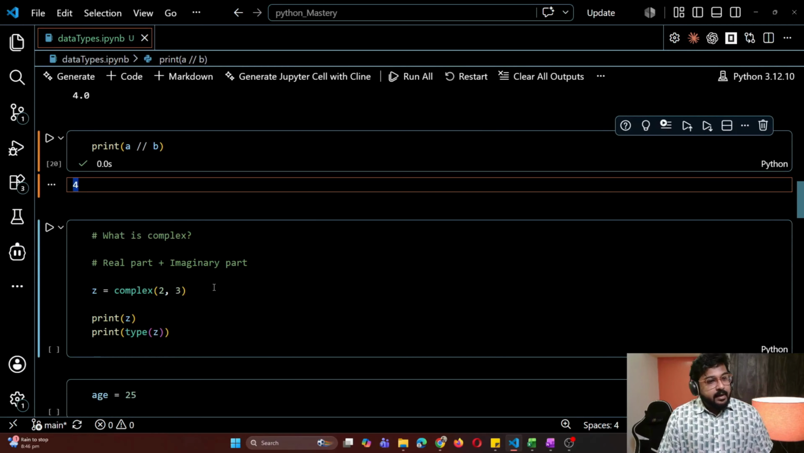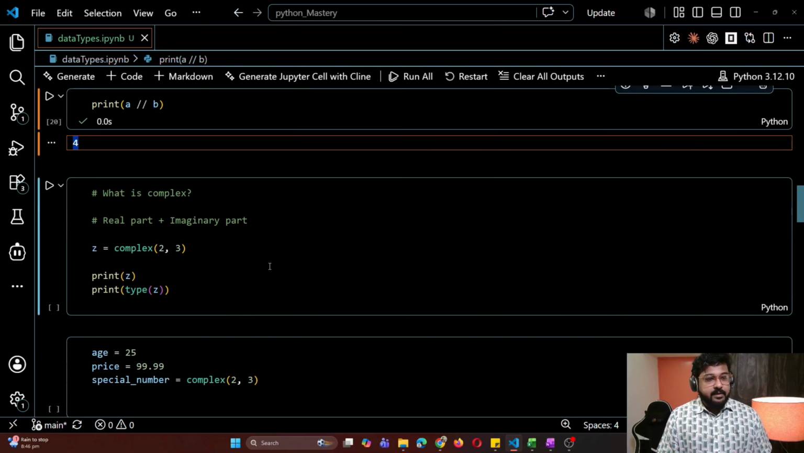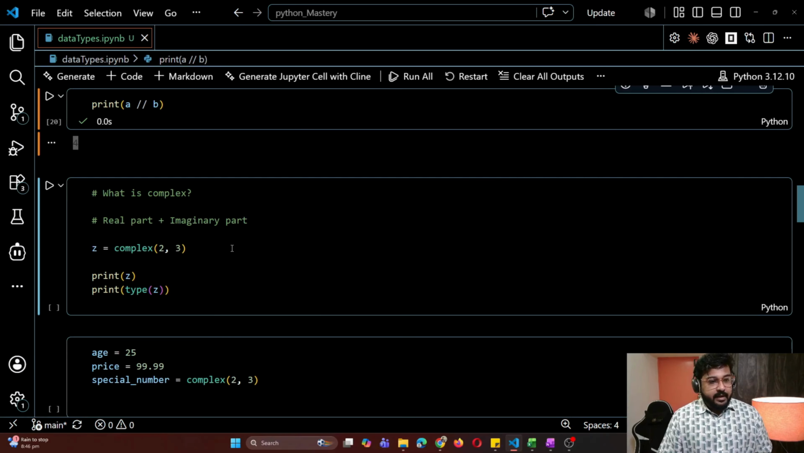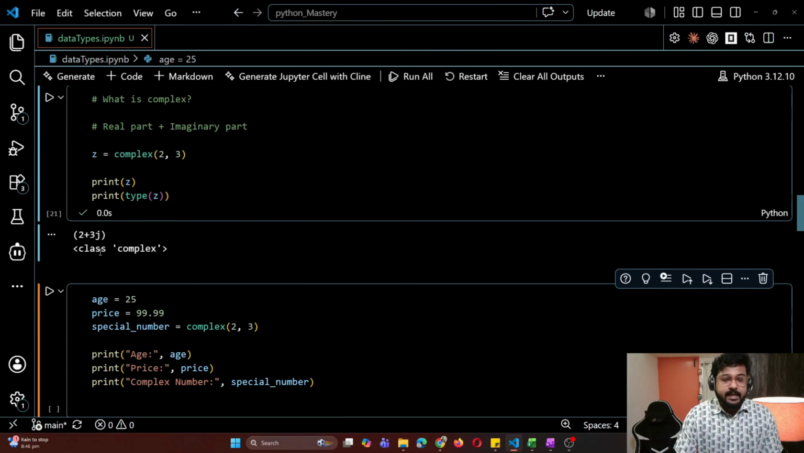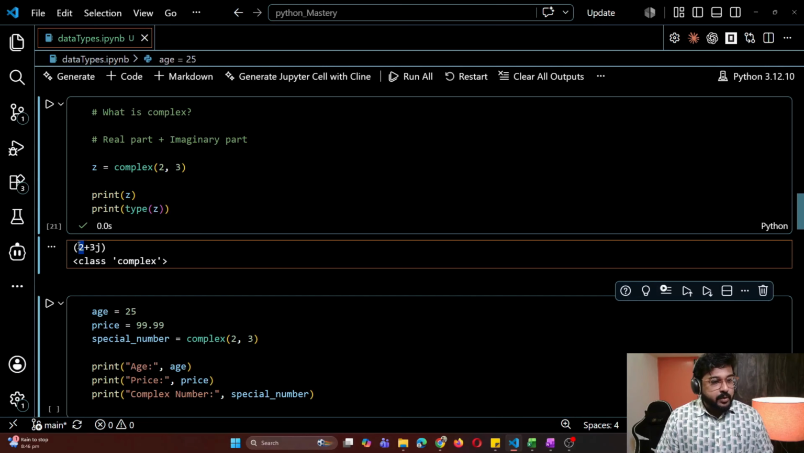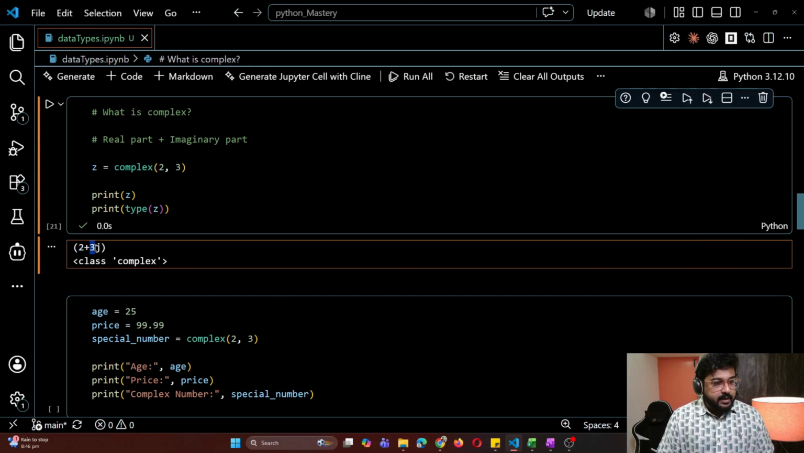Easy. Next, what is complex? We know what a complex number is. The first part is called the real part, and the second part is called the imaginary part. Let me give an example. Z is equal to, we've taken a variable, and we have written complex(2, 3). If we print it, we'll get 2 plus 3j. What does this mean? The 2 is the real part, and the 3j is the imaginary part. And the type is complex.